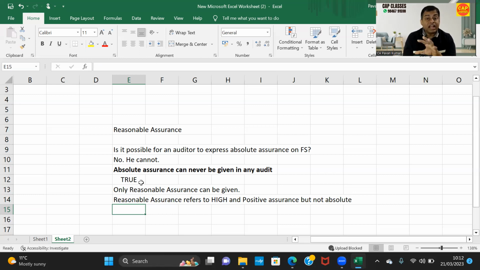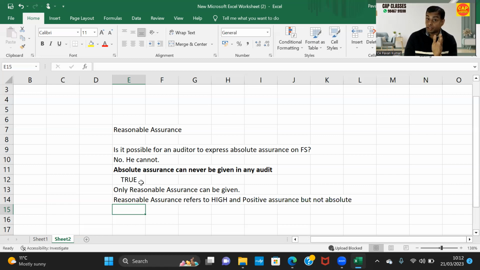These numbers are never given by ICAI or any of the authors or auditors. In the classroom, to make the student understand, I am taking some numbers which have no basis. But maybe with 90% or 95% confidence we can give audit opinions, but not with 100% assurance. So absolute assurance is not possible.